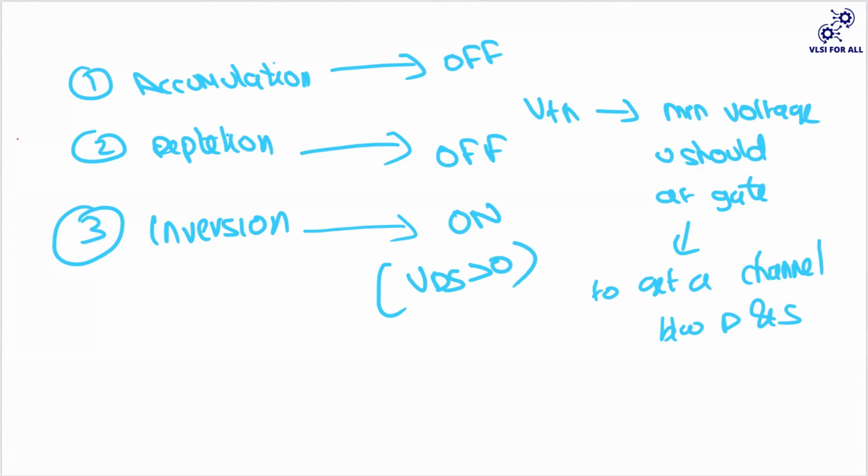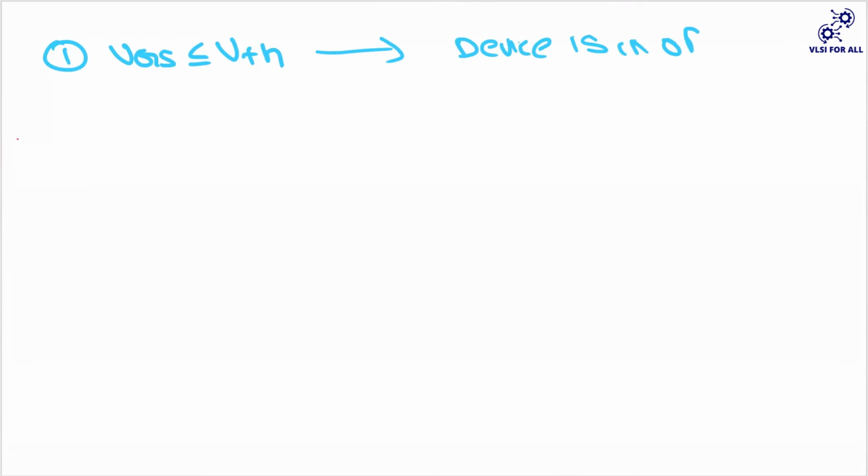Whenever you are applying some potential in between this drain and source, only in that case is the transistor on. Whenever your VGS is less than or equal to VTH, we call this device is in the off region, because there is no channel formed.